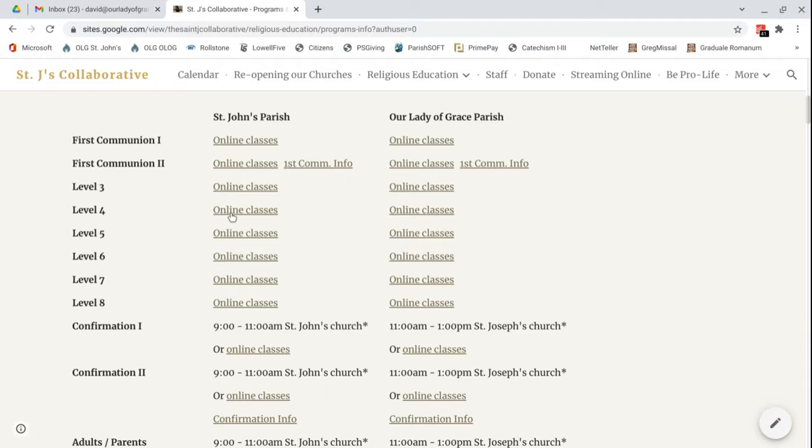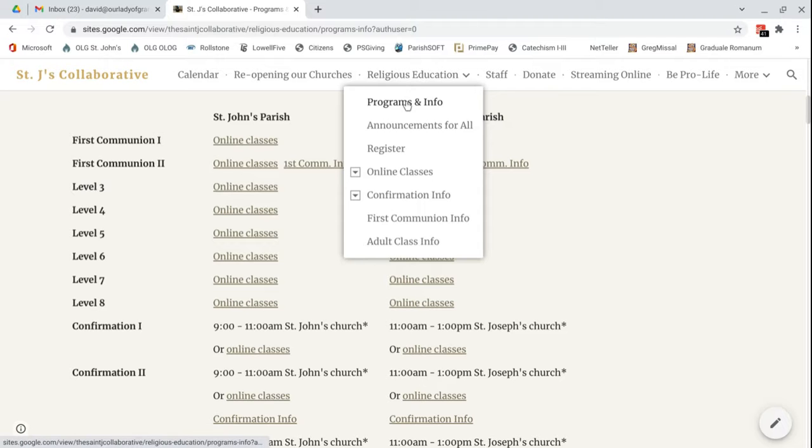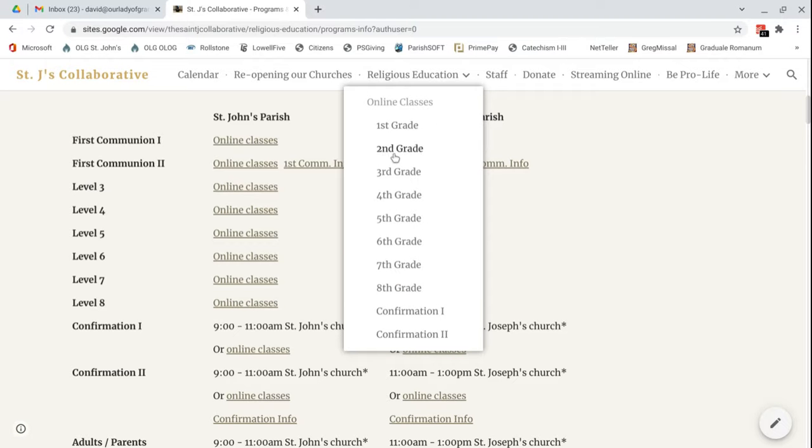And the online classes, this link here, let's say level 4, the link for St. John's and Our Lady of Grace is the same. It goes to the same place. If they were to click that, it would go to the same place as, if you're up here and looking at online classes, you go to that drop-down menu. Look, you have the same options. You can click 4th grade there. You can click 4th grade here. It goes to the same place.